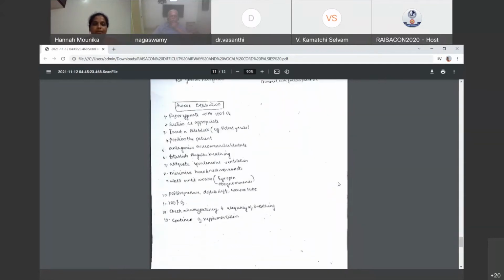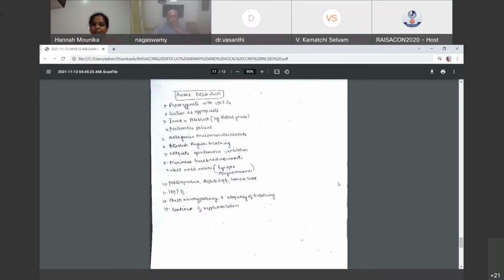For awake extubation, we are supposed to consider these factors: pre-oxygenate with 100% oxygen, suction as appropriate, insert a bite block, position the patient properly, antagonize neuromuscular blockade, establish regular breathing, adequate spontaneous ventilation, minimize head and neck movements, wait until patient is fully awake, like eye opening should be present, obeys commands, and then give positive pressure, deflate the cuff, remove the tube, immediately give 100% O2, check airway patency and adequacy of breathing, continue oxygen supplementation.